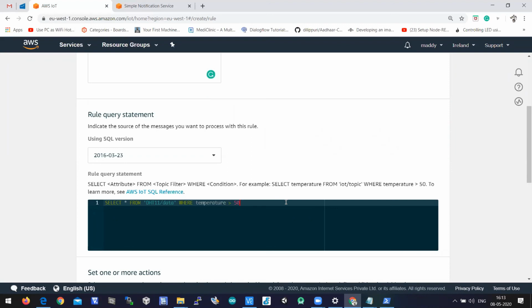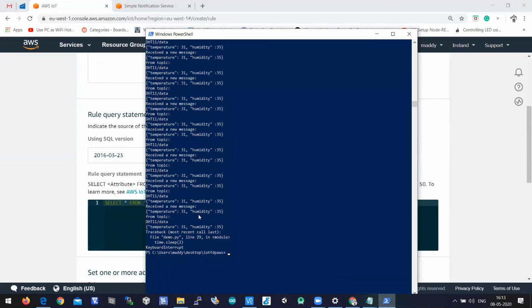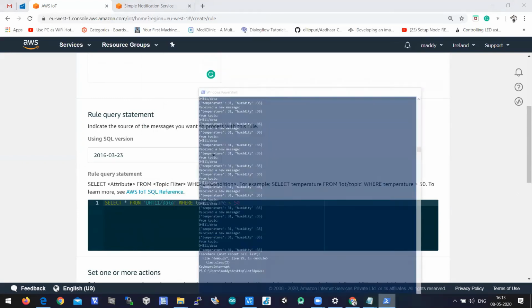This is the query which we have to write. You can see there is a sample query here, but here we are receiving data from DHT11/data. In this data we are receiving the temperature value and also the humidity value.